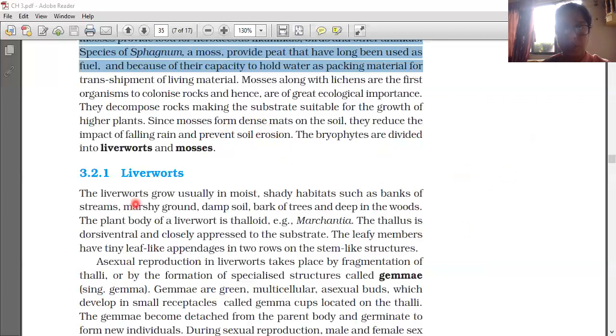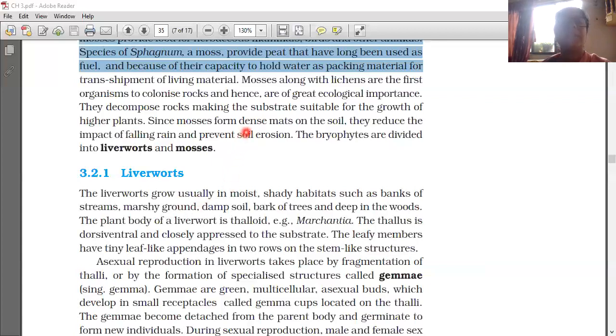Importance or uses of bryophytes. Dense mat and primary succession means plant life starts from this only. Primary succession means that from these bryophytes new plants will develop: angiosperms, gymnosperms, trees. Starting from the bryophytes only, so it is called primary succession.